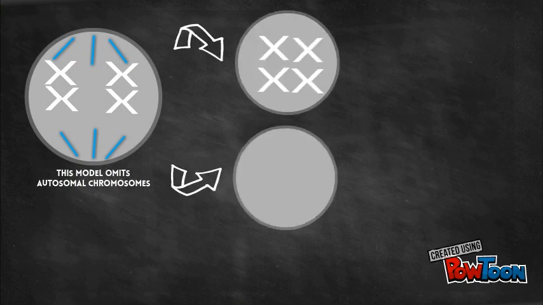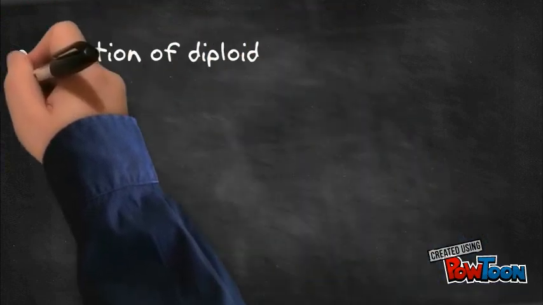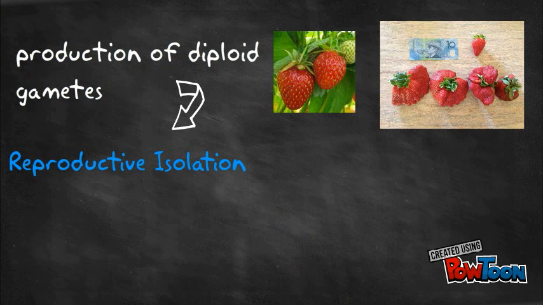Polyploidy occurs when all homologous chromosomes fail to separate in meiosis, resulting in 2 diploid gametes and 2 sterile gametes. A tetraploid is formed when a diploid sperm fertilizes a diploid egg. The resulting tetraploid zygote continues to produce diploid gametes. As a result, reproductive isolation occurs in just 1 generation because it can only breed with other tetraploids.